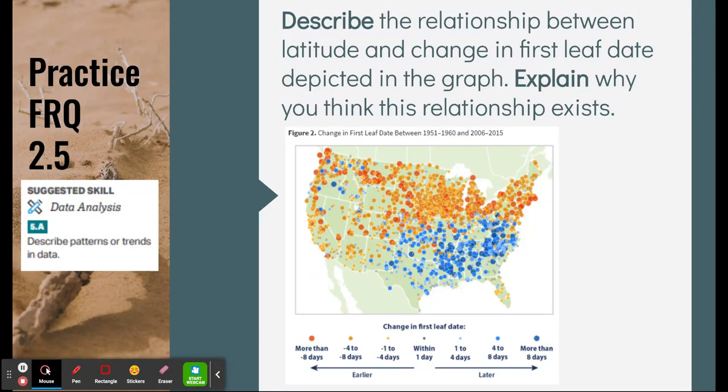So for this practice FRQ, you're going to describe the relationship between latitude and change in first leaf date depicted in the graph, and explain why you think this relationship exists. So we're looking at when we see the first leaves appear in the spring, and why do we think we are seeing a change?